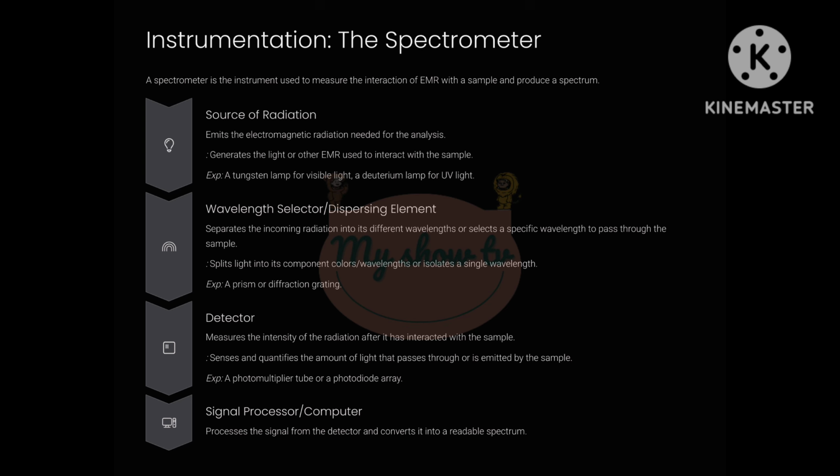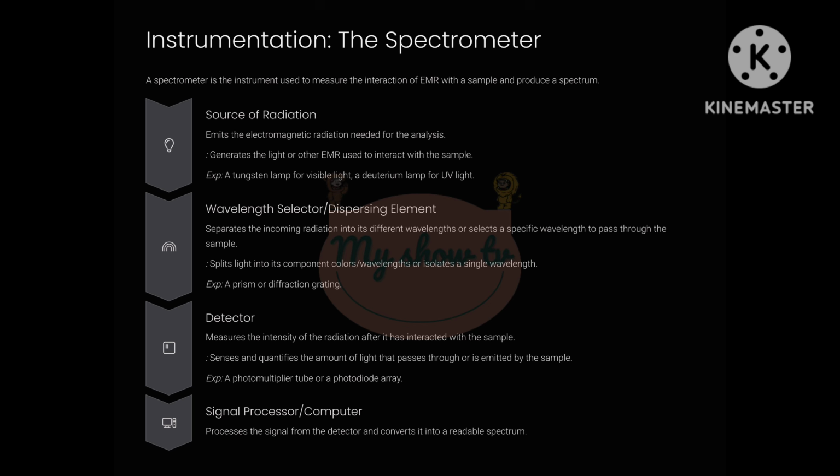3. Wavelength selector, dispersing element. This component acts like a prism or a diffraction grating. It takes the broad beam of radiation from the source and separates it into its individual wavelengths, like how a prism splits white light into a rainbow. In some instruments, it selects only a narrow band of wavelengths to pass through the sample. A prism bends different wavelengths of light at different angles. A diffraction grating is a surface with many fine lines that also separates light by wavelength through interference.